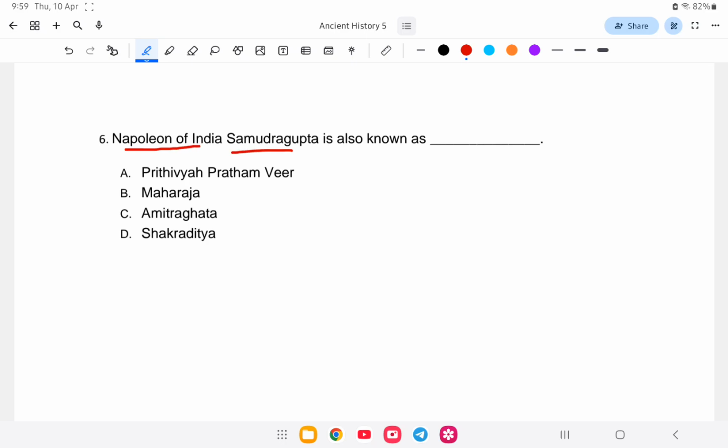Napoleon of India, Samudragupta was also known as what? Is it Prithviya Prathamvir, Maharaja, Chandragupta, or Shakraditya? So the answer is what? Option number A, that is Prithviya Prathamvir. So let us study about this.